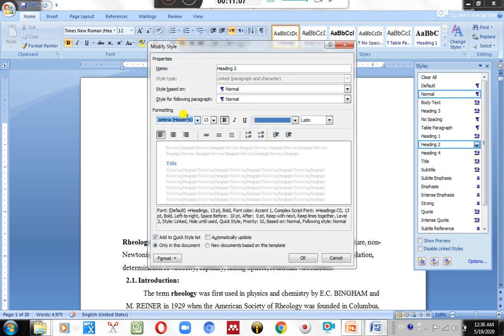Black. Now this can be automatically updated across this entire MS Word file.